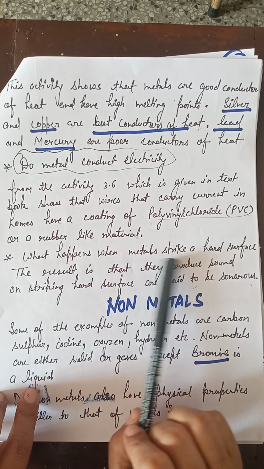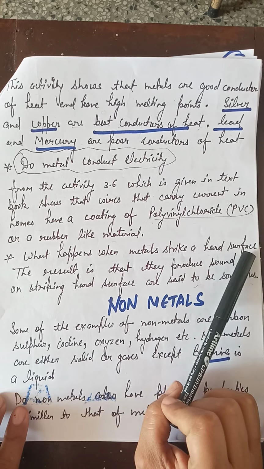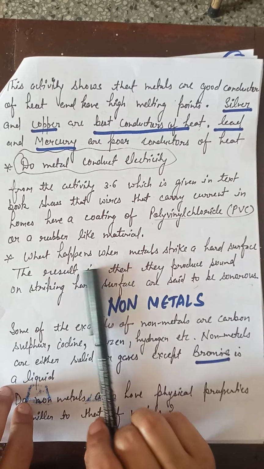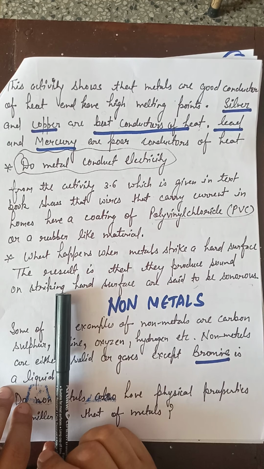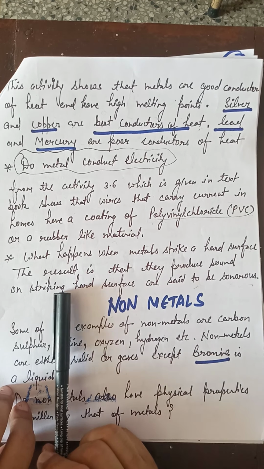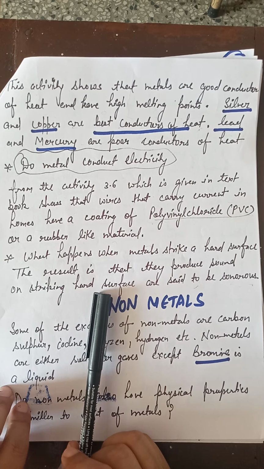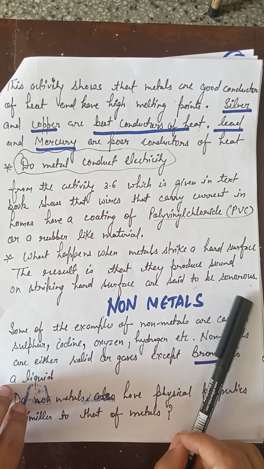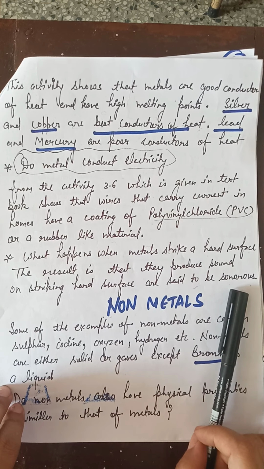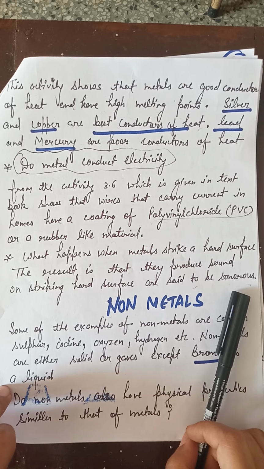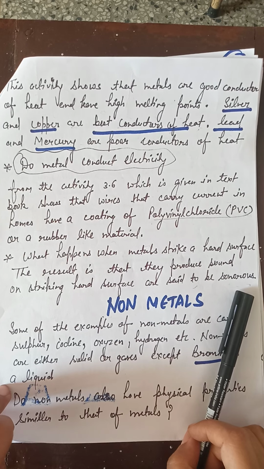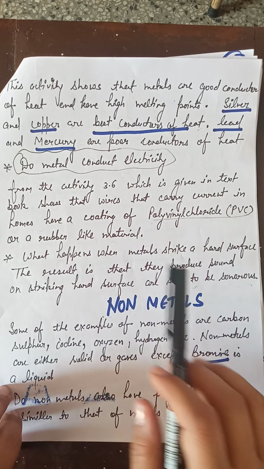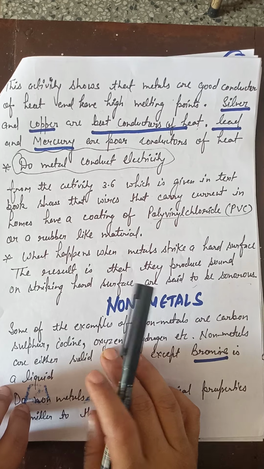What happens when metal strikes a hard surface? Do you know? Whenever a metal strikes a hard surface, it produces sound. This property is said to be sonorous, or sonority. So metals produce sound on striking hard surfaces. This is called sonority. Okay, students. So these all are the physical properties of metals.